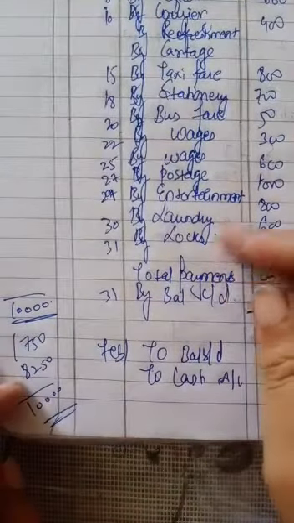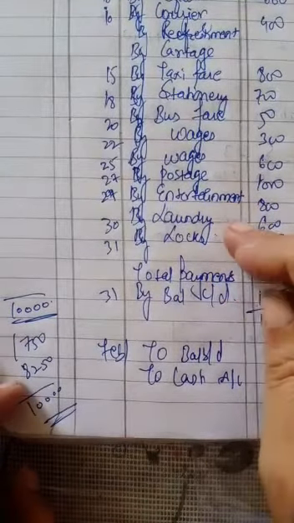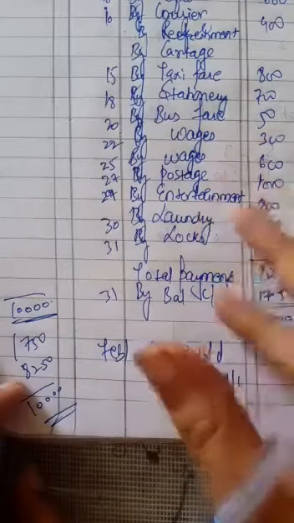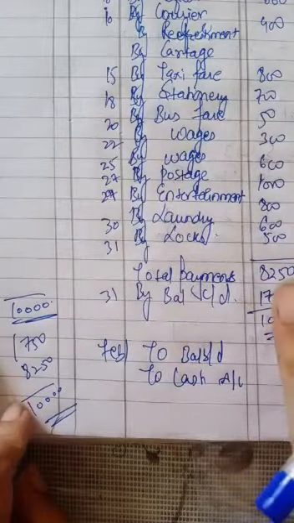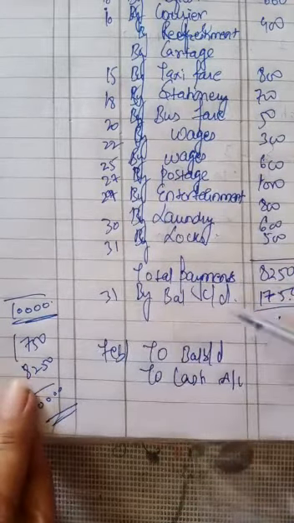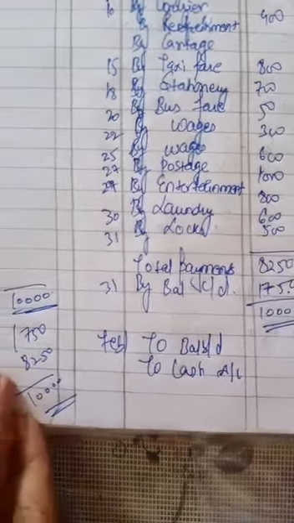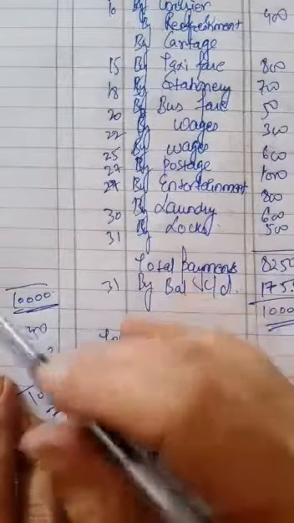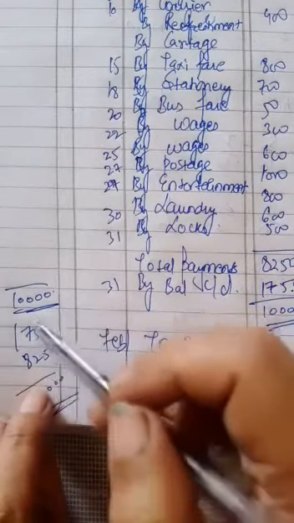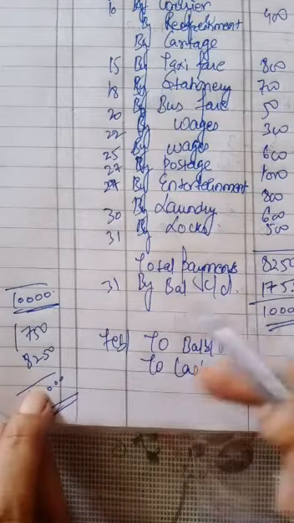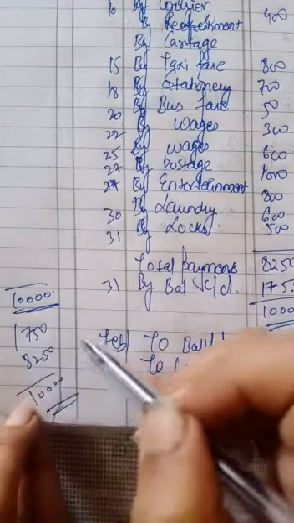The petty cashier will prepare this petty cash book, and he may be the assistant of the cashier or maybe any other employee. Whatever is the remaining balance carried down of 1 month will be the balance brought down of next month. Total imprest is 10,000. Total pocket money is 10,000. 1750 you are having from previous month. Now you will receive 8250.